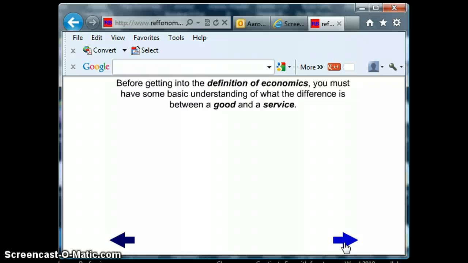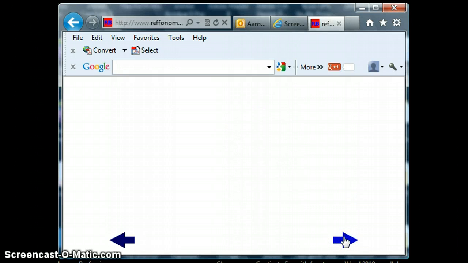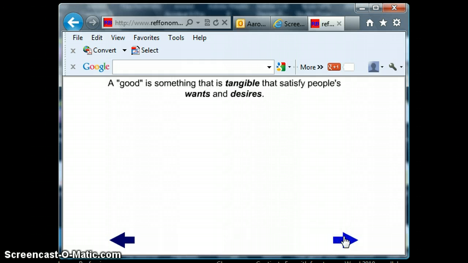When we define economics, we're going to have to use two terms that you may be familiar with, but maybe not in an economic sense. So let's go through those real quick. A good and a service. A good is something tangible. That means you can touch it, feel it, see it, all those things. And this tangible good satisfies people's wants and desires.